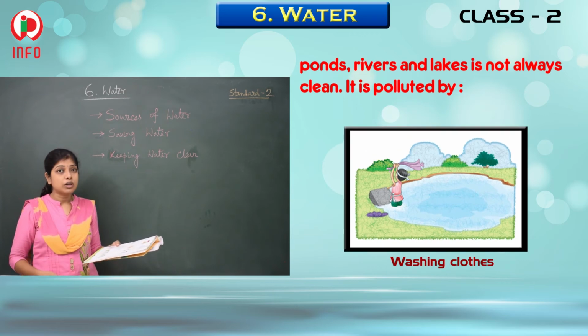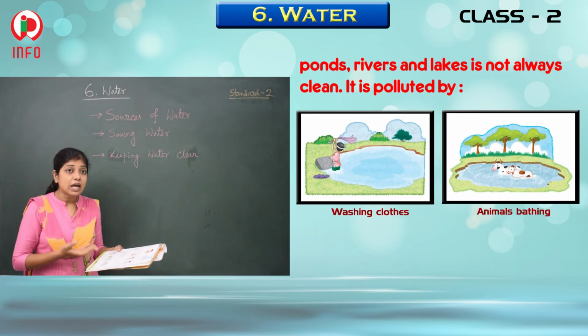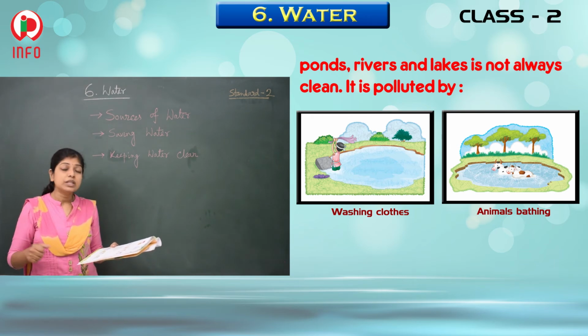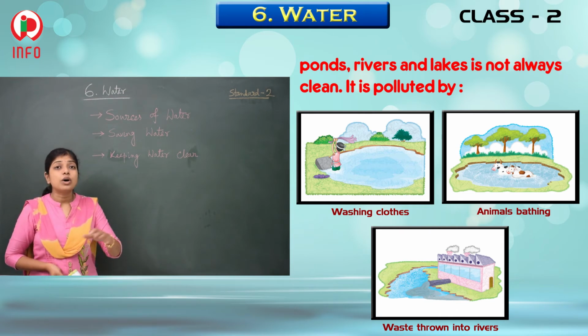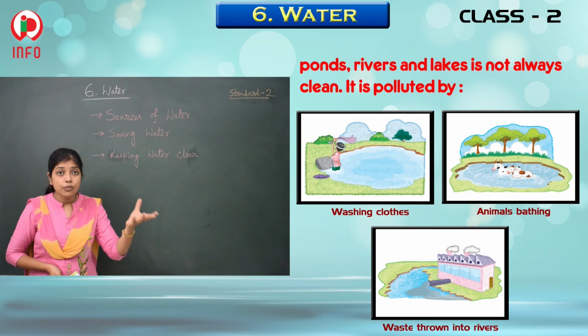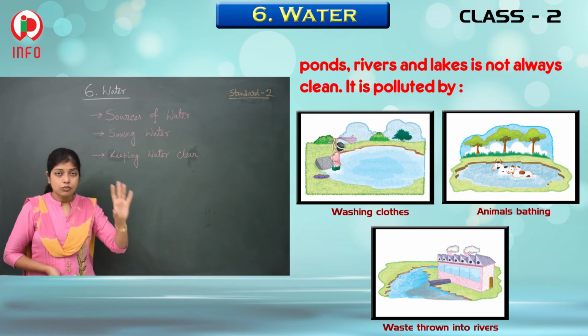The washing of clothes. We wash clothes, we bathe in that water where different animals are, and waste is thrown in the river. Sometimes you are throwing the waste of the house simply into any water reservoir.